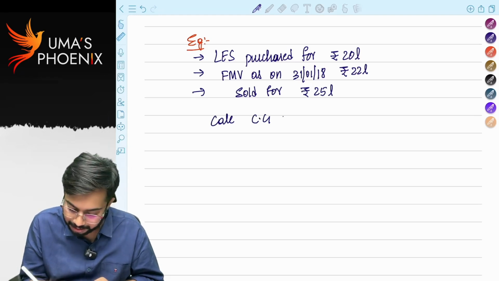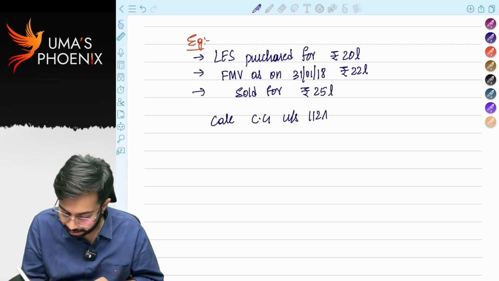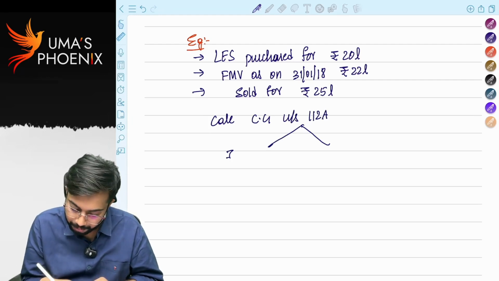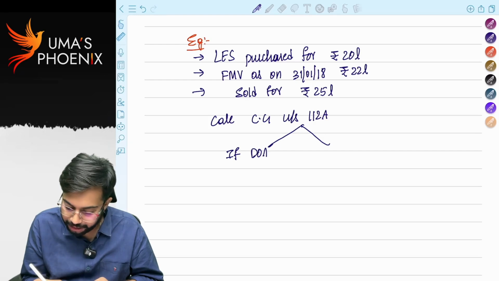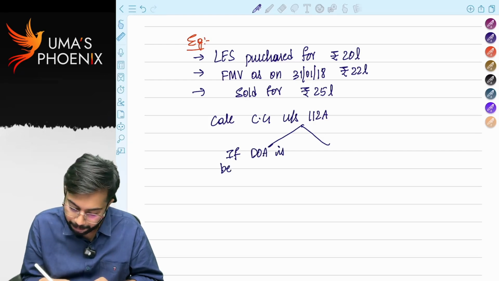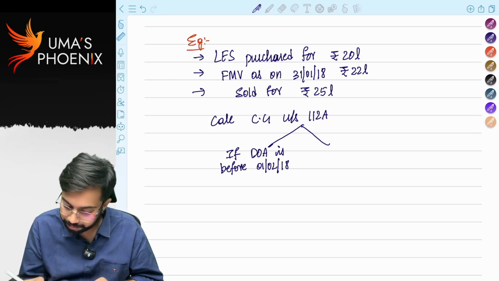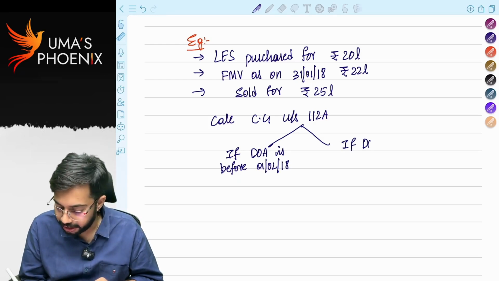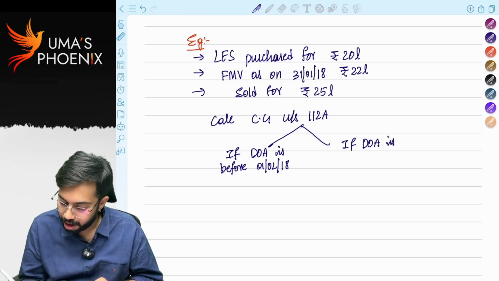Calculate capital gains under section 112A if date of acquisition is before 1st February 2018, and if date of acquisition is on or after 1st February 2018.